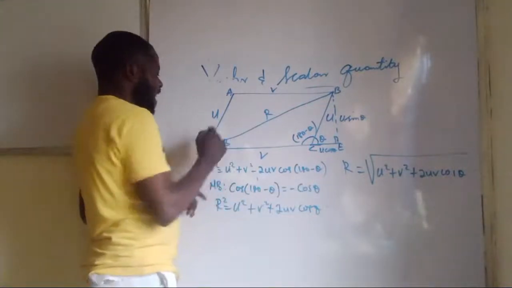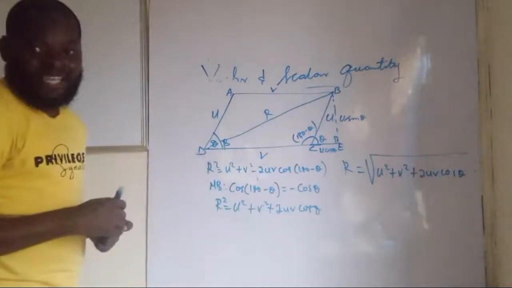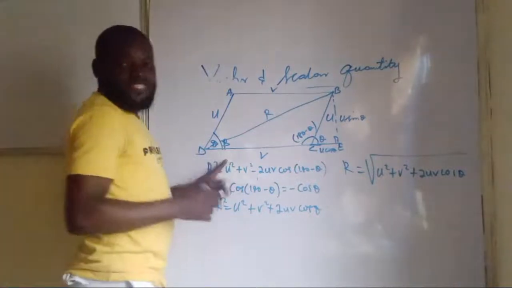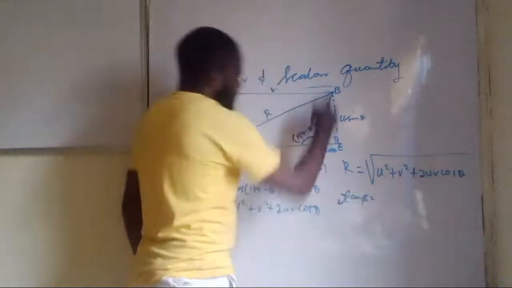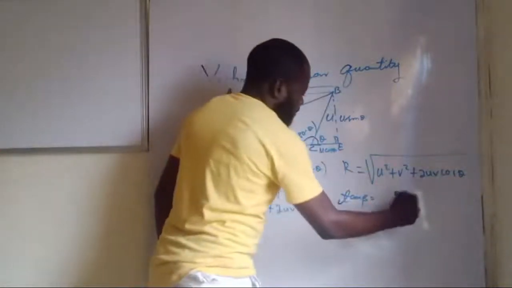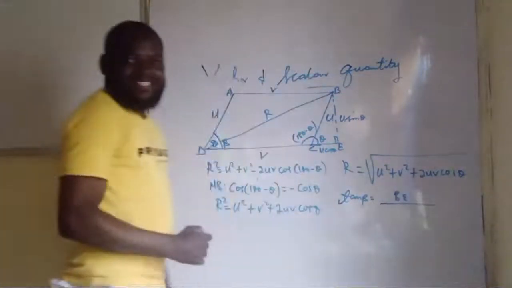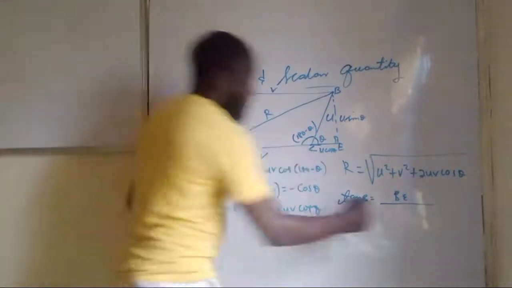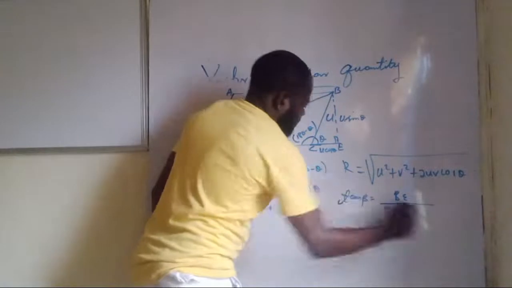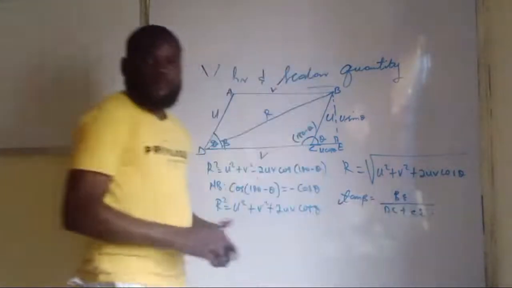So we can now find the value. Let's say the angle, that is the direction, is beta. So for us to get the value for beta, we say what? The tangent of beta is opposite, which is BE, over adjacent, which is DC plus CE. Are you seeing this now? Okay?